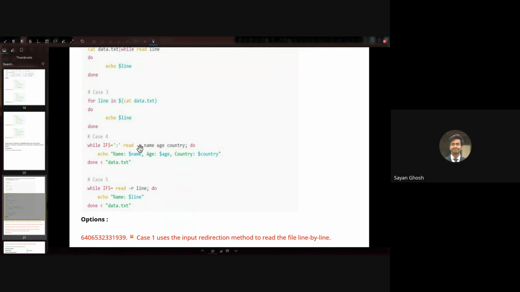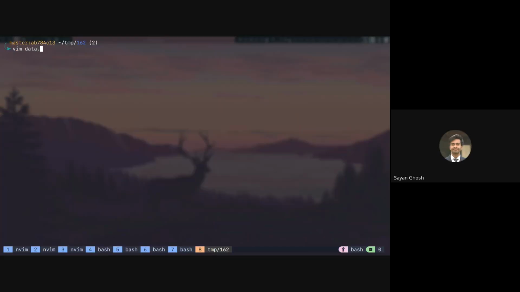So what this will do is it will read 3 things, and the first thing it will store in name, the second thing it will store in age, the third thing it will store in country. So whatever are the first 3 things it encounters after the colon, there could be any number, but it will just pick up the first 3. For example, if I have data.txt, let's say this is name and then age and then country.